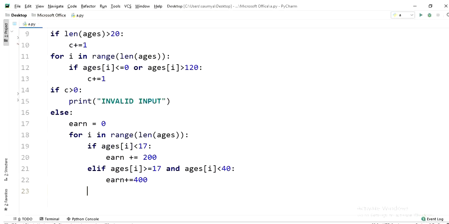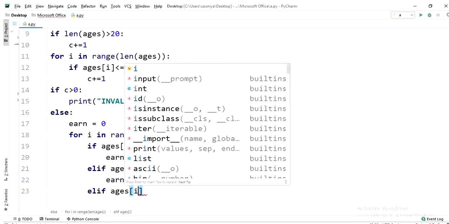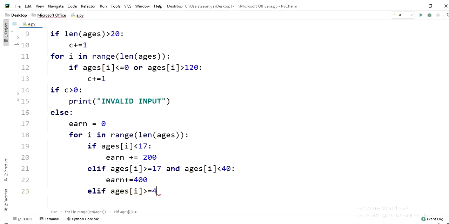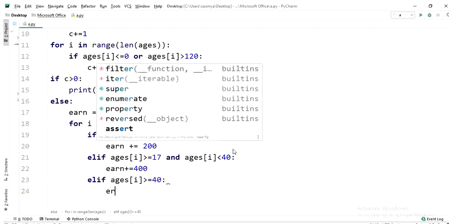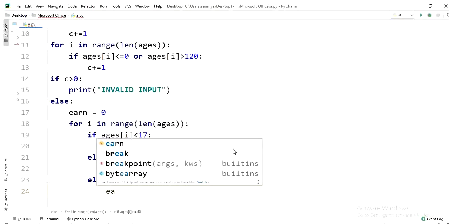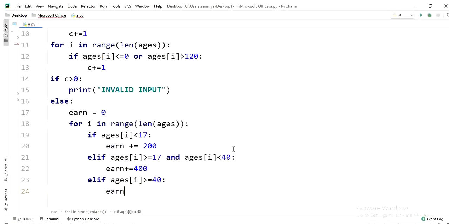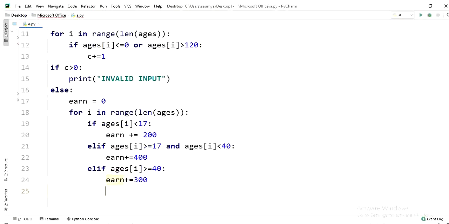If this is also not the case, so we have to check if ages of I is greater than equal to 40, so in that case we have to increment the earn by 300, right? So earn plus equal to 300, right? And after coming out of this loop, we have to simply print the value of earn.